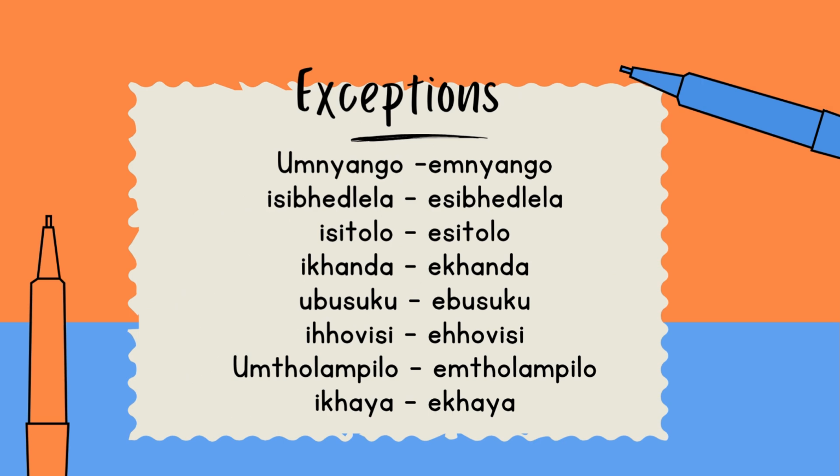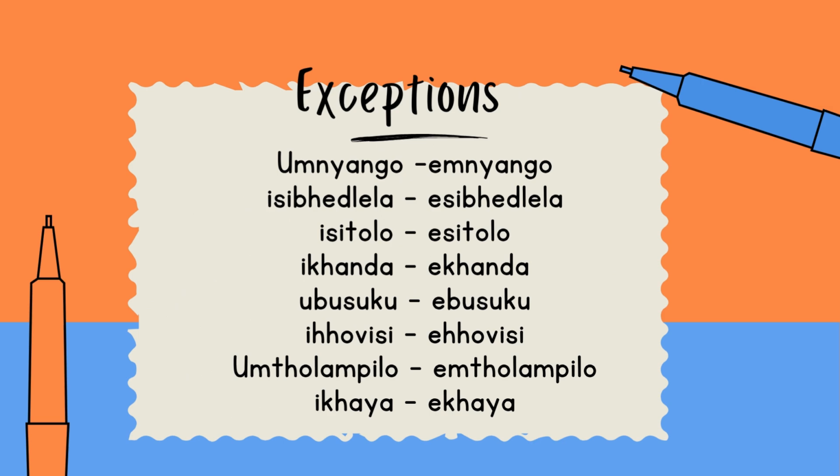Here are the exceptions. Umnyango, which is the door, will become emnyango, which is outside. Isibhedlela, hospital, esibhedlela. Isitolo, a shop, esitolo. Ikhanda will become ekhanda. Ikhanda is a head.